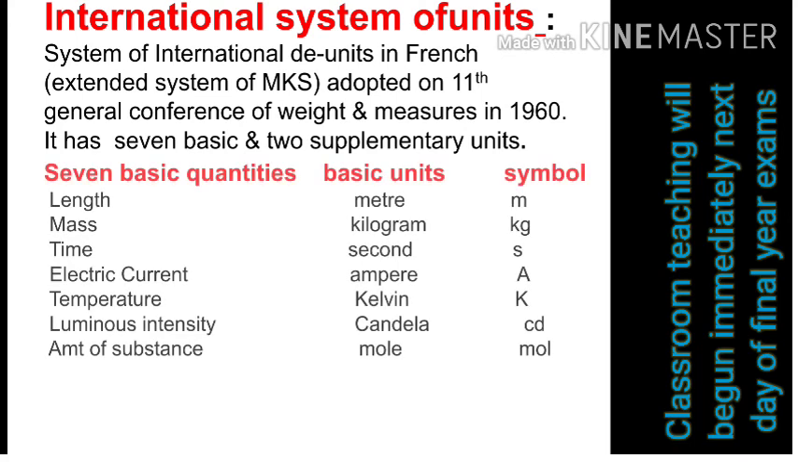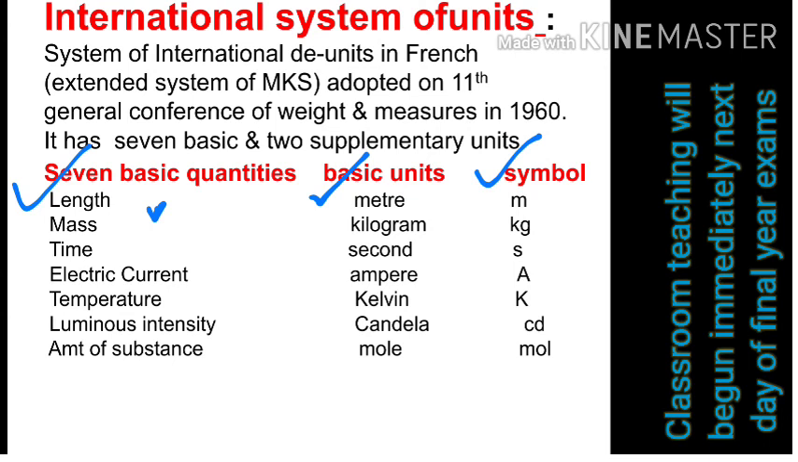Now see, these are the 7 basic quantities. You should understand that. There are 7 basic SI quantities, then the 7 basic units of them, and the symbols of them. Now there are 3 different things here: this is the quantity, this is the unit, and this is the symbol.